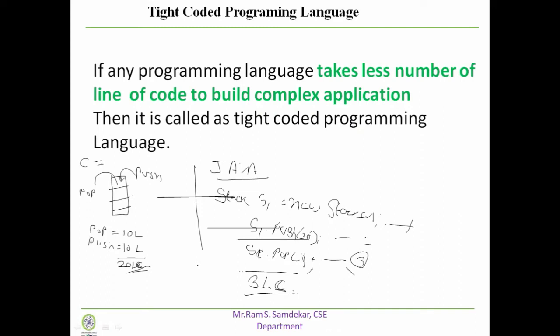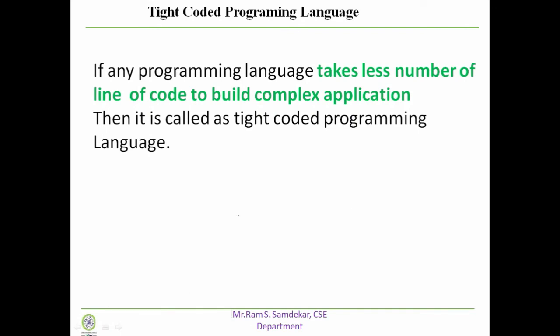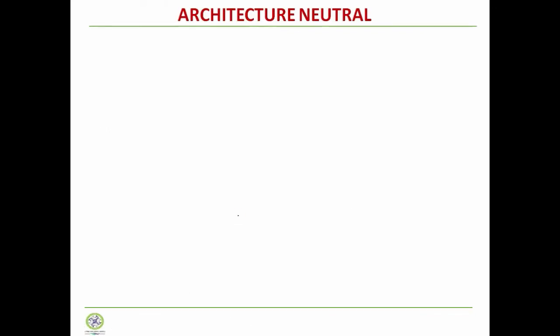Whenever you want to build any complex program, that programming language should be a tightly coded programming language. So the team of James Gosling did not consider C to build applications like consumer electronics, because it is not suitable for such applications. Later they defined another criterion for building software for consumer electronics: that feature is the architecture neutral programming language. That language should be architecture neutral.